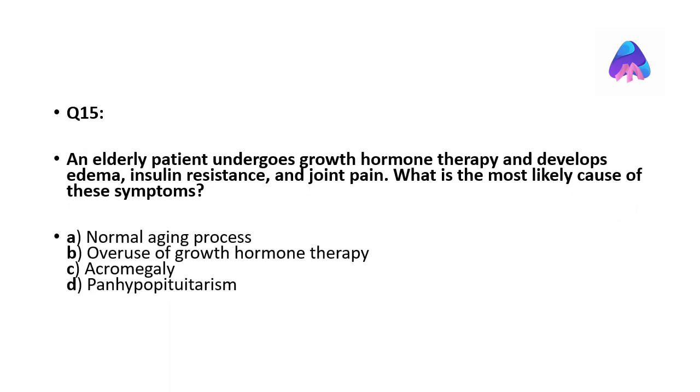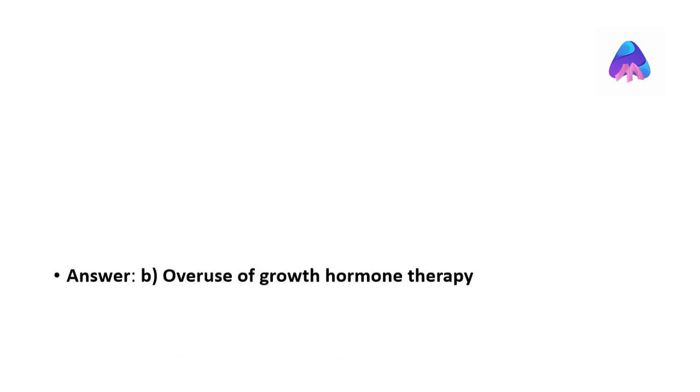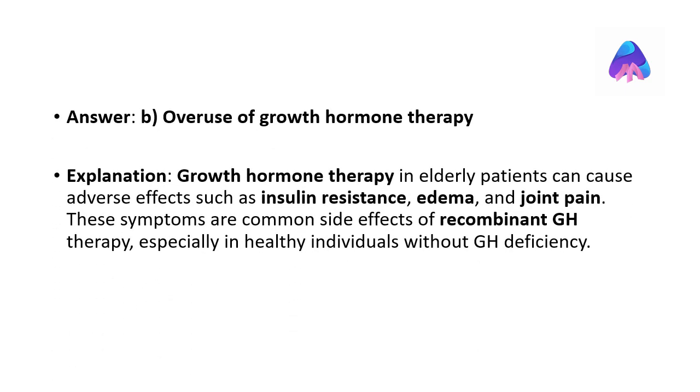An elderly patient undergoes growth hormone therapy and develops edema, insulin resistance, and joint pain. Which is the most likely cause of these symptoms? Growth hormone therapy in elderly patients can cause adverse effects such as insulin resistance, edema, and joint pain. These symptoms are common side effects of recombinant GH therapy, especially in healthy individuals without GH deficiency.